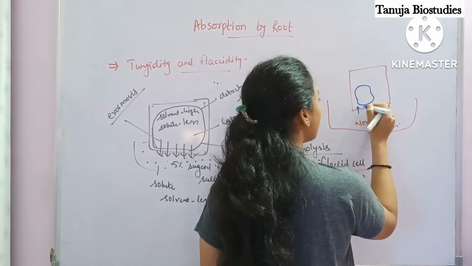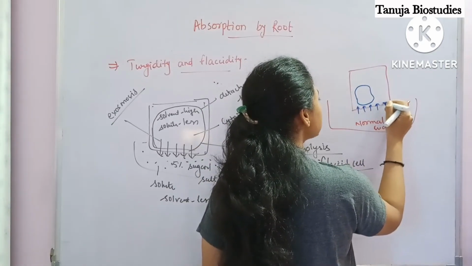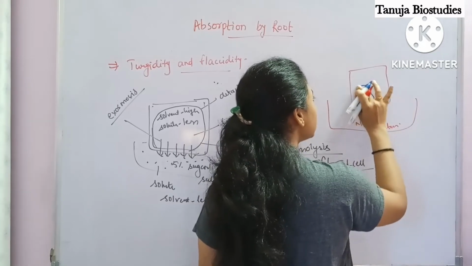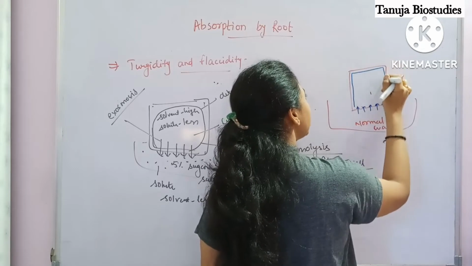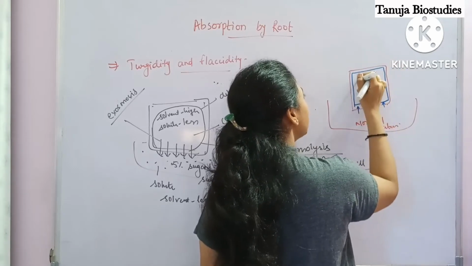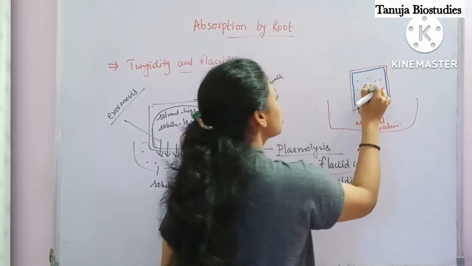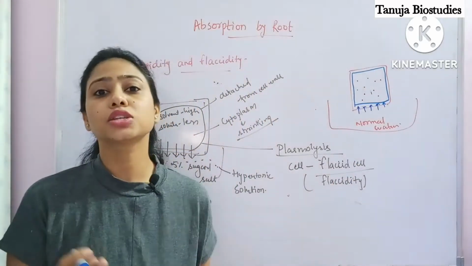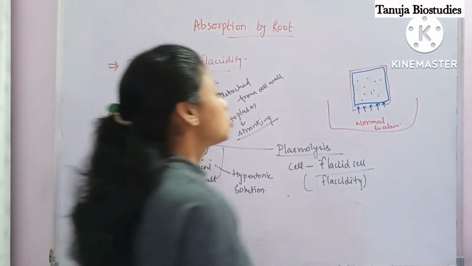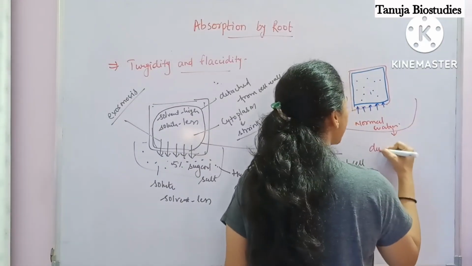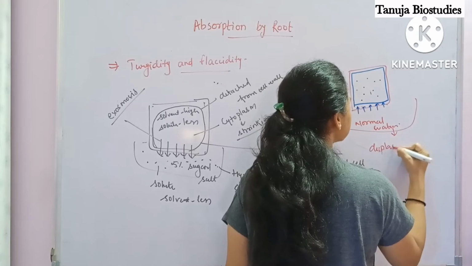Normal water, so again water will start going inside this cell, and the cell membrane will get attached or extend till the cell wall, and the cytoplasm will also swell up, or the cell will again swell up. It means the cell will again become turgid. This process is known as deplasmolysis.